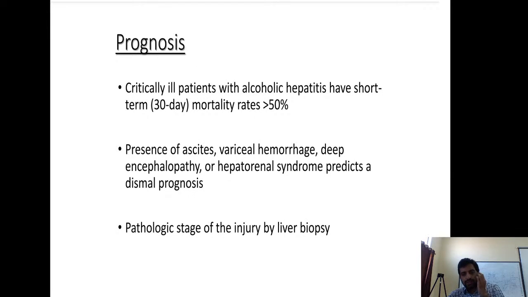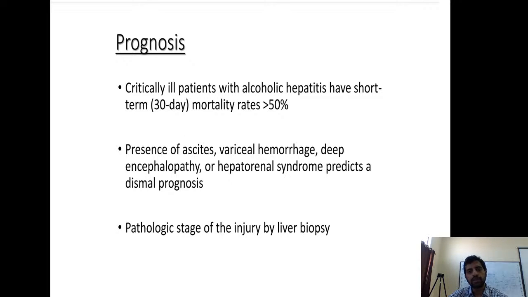So what is the prognosis? Critically ill patients with alcoholic hepatitis, like severe alcoholic hepatitis, I have told you what severe alcoholic hepatitis is. When there is hepatic encephalopathy, coagulation abnormalities, bilirubin more than 15, and hepatorenal syndrome, these patients are prone to death, more than 50% within 30 days. We can treat these patients with glucocorticoids. I'll tell you how. Whereas fatty liver doesn't need any treatment.